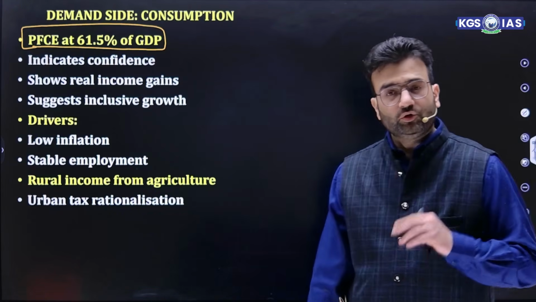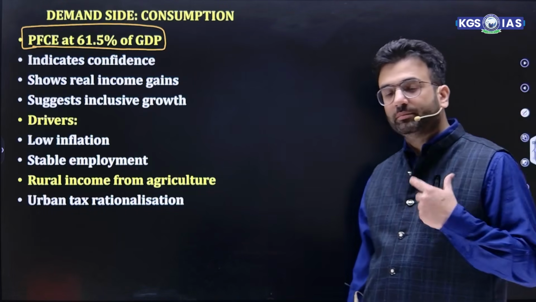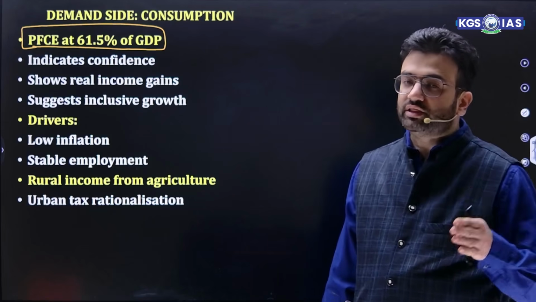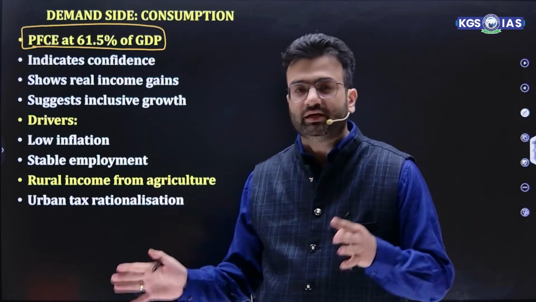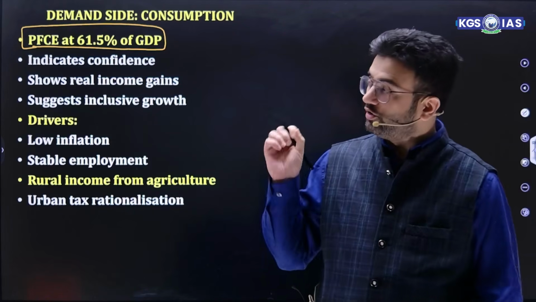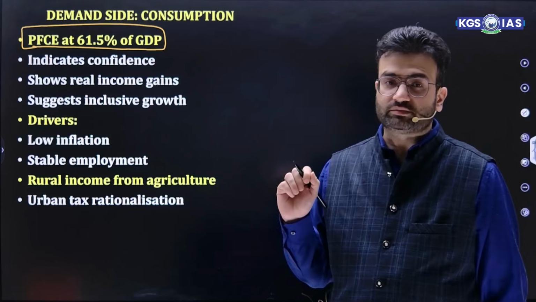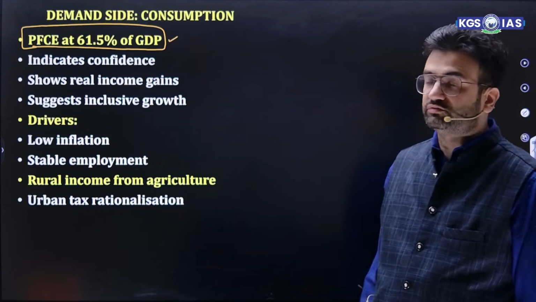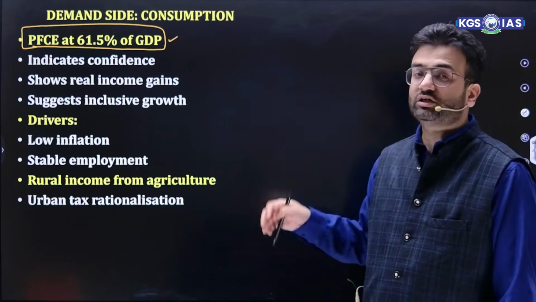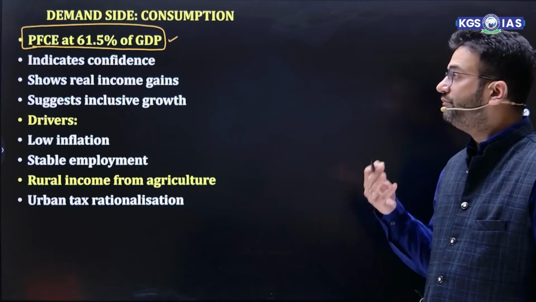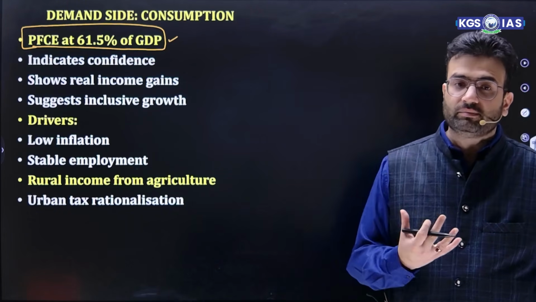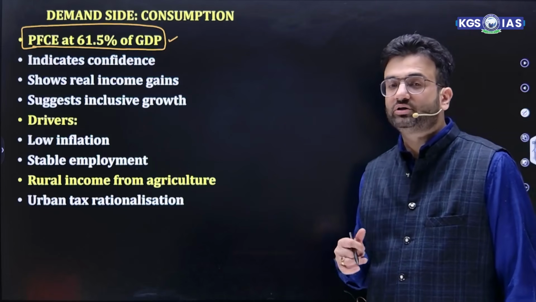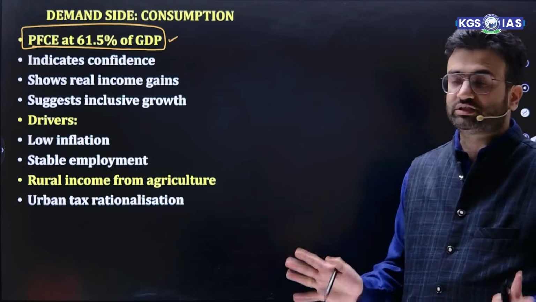To make an economy more demand driven, it's essential that demand comes from both the public as well as the private sector. This figure of 61.5% indicates confidence in the economic system, shows that people's real income is increasing, and also speaks of inclusive and holistic growth.